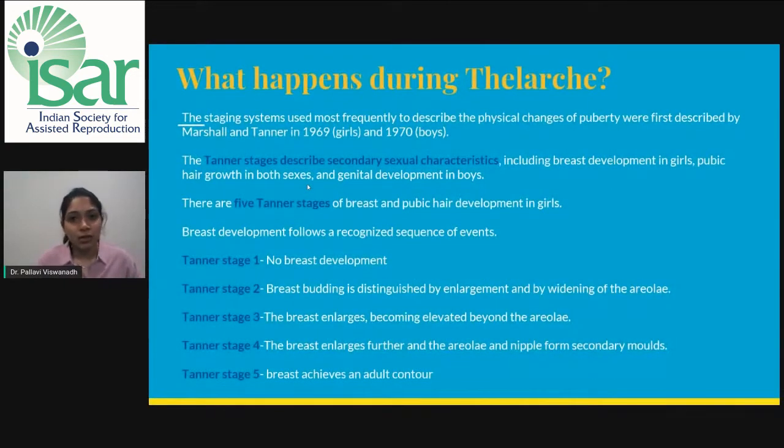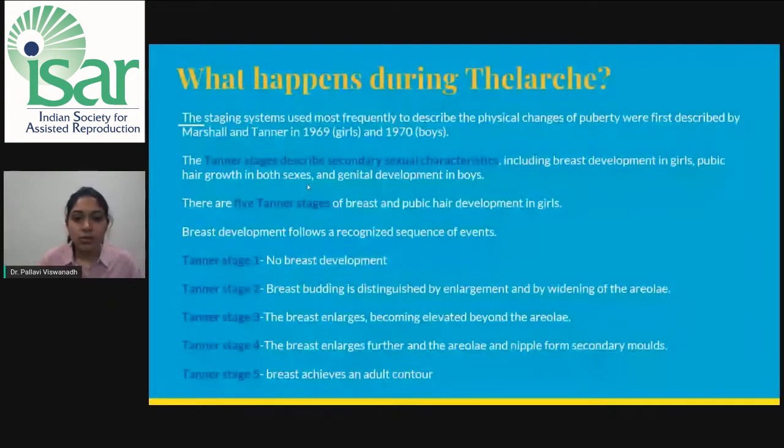What happens at telarche? How do we understand telarche? The staging systems used most frequently to describe the physical changes of puberty were given by Marshall and Tanner. The Tanner stages describe the secondary sexual characters in both girls and boys. In girls, the breast and pubic hair development, and in boys, the pubic hair and the genital development. Let us understand the Tanner stages of breast here.